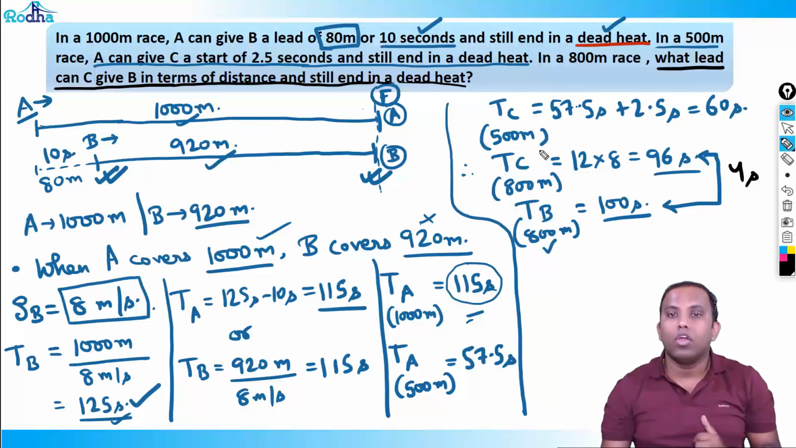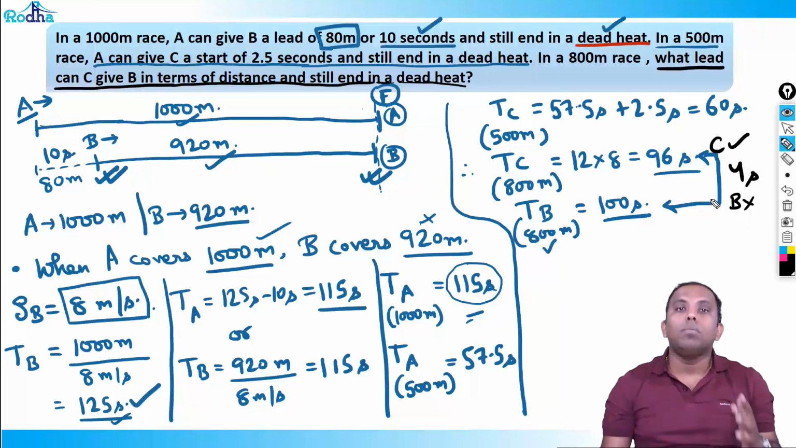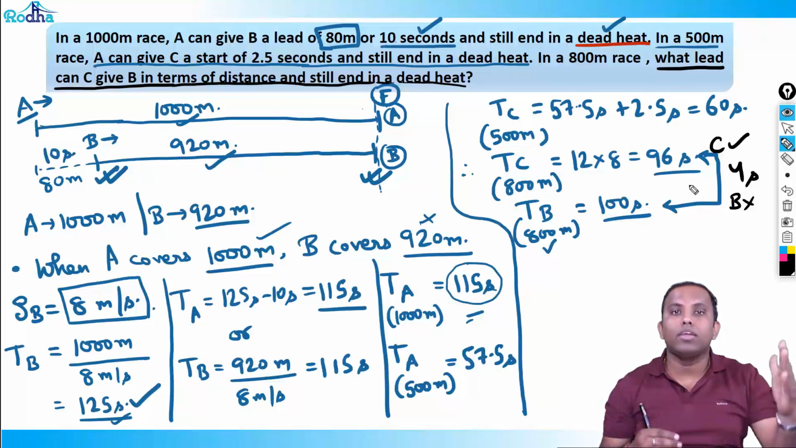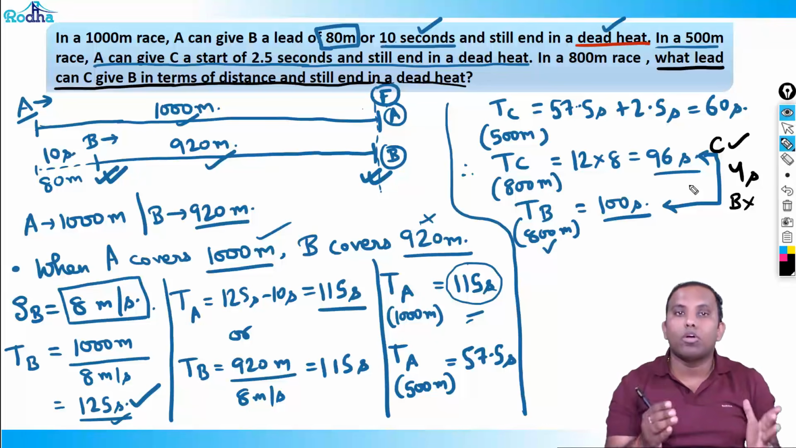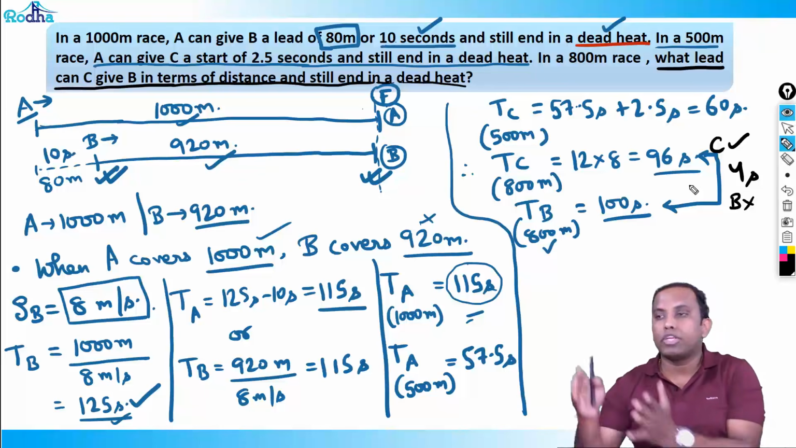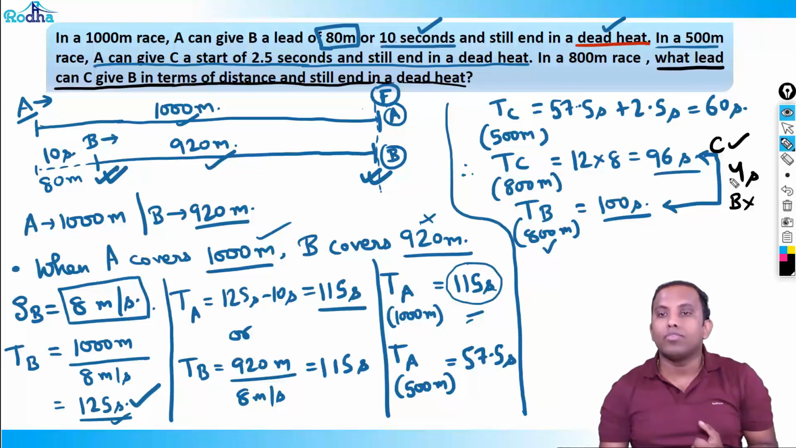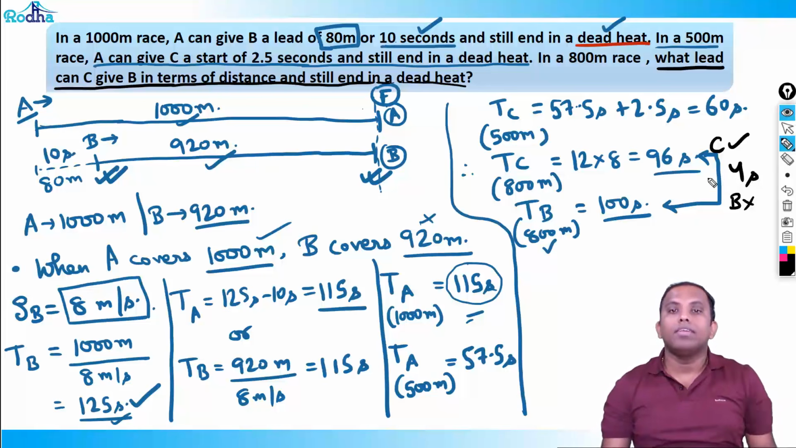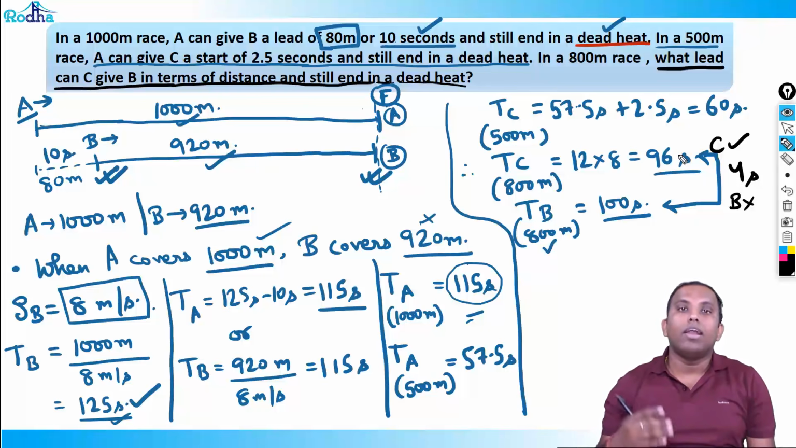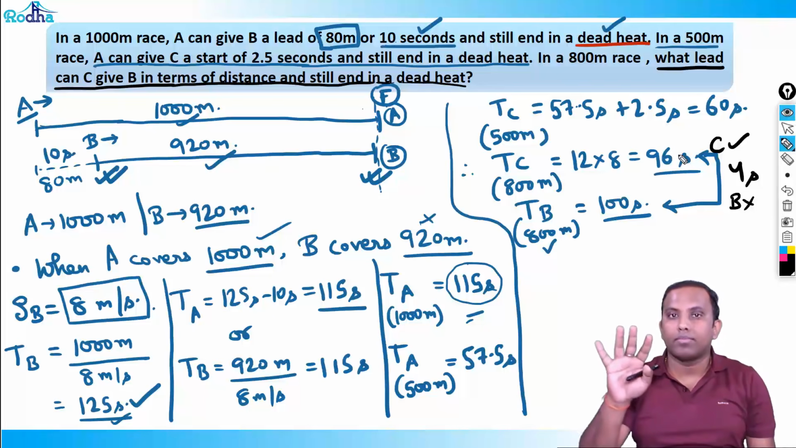Obviously, C is the winner. B is the loser here, right? So how much lead can C give B to finish the race in a dead heat? Because if both run together, obviously C will win. But how much lead can C give B to finish in a dead heat? That means both want to reach the finishing point simultaneously. So what is the difference here? A difference of 4 seconds. That means C has an extra lead of 4 seconds, so C can give B a lead of 4 seconds.